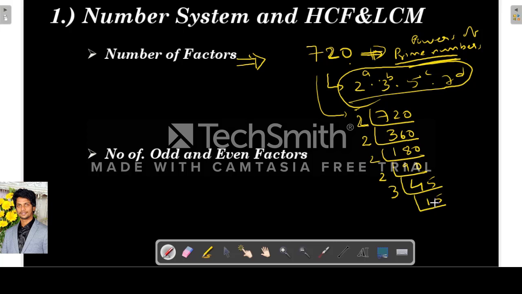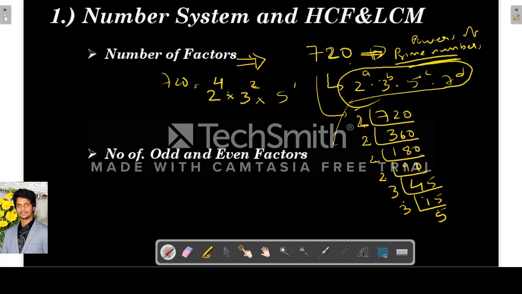Again it will go with 3, right? 3 into 5. Now we have to write it in this form. How many times is 2 coming? 1, 2, 3, 4. Therefore 720 is equal to 2 power 4 into, how many times is 3 coming? 3 power 2 into 5 power 1. 5 is coming 1 time.